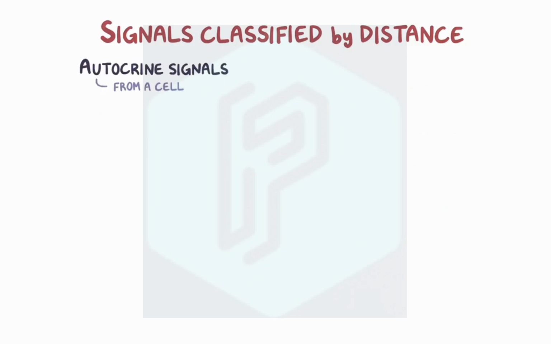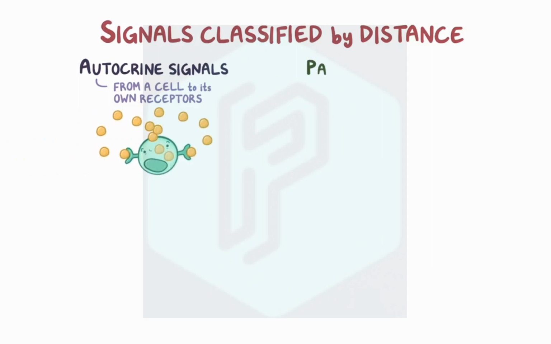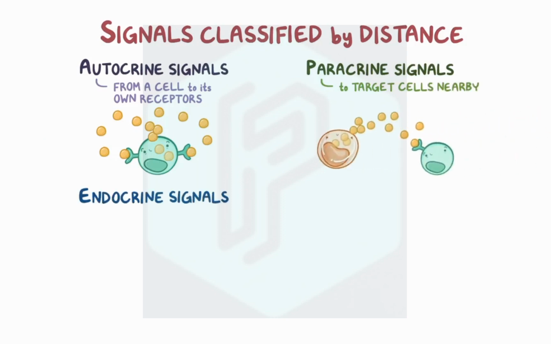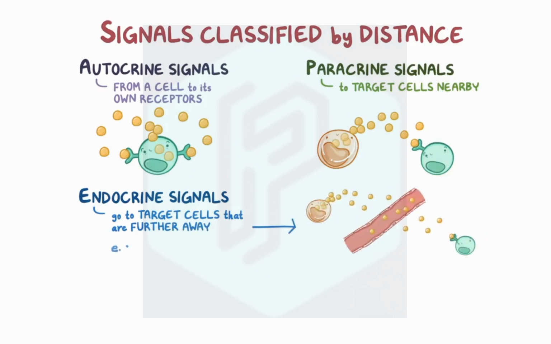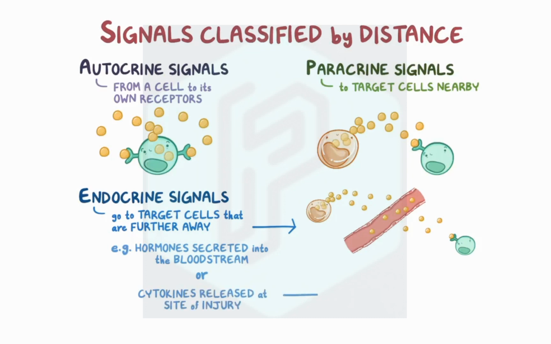Signals can be classified according to the distance between the signaling cell and the target cell. Autocrine signals are produced by a cell and go to its own receptors, so the cell sends a signal to itself. Paracrine signals are produced by a cell and go to target cells that are nearby. And endocrine signals are produced by a cell and go to target cells that are further away. Examples of these include hormones that are secreted into the bloodstream, as well as cytokines that can be released at the site of injury and act on the brain to cause a fever.